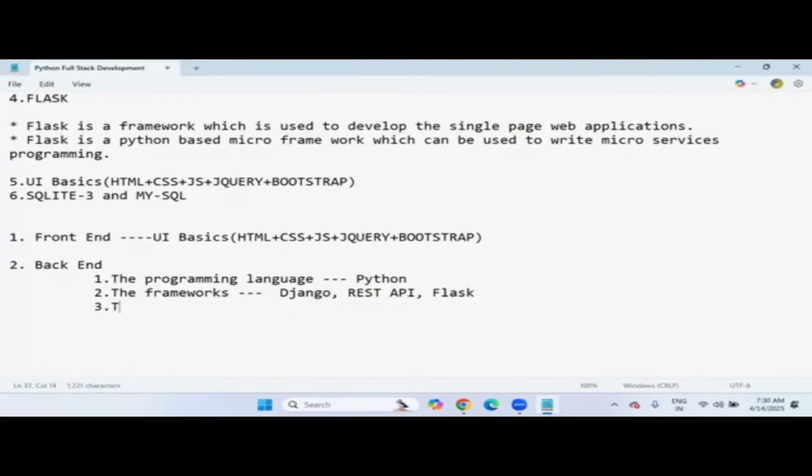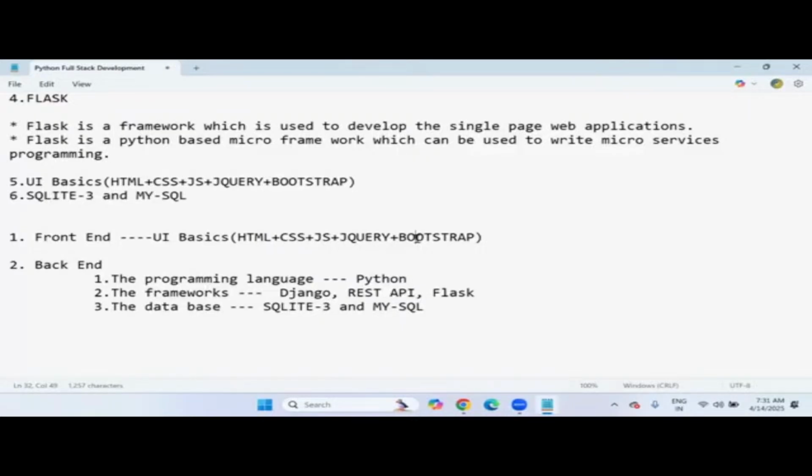Yes, the third compulsory one, the database. For database purposes, we have tools like SQLite 3 and MySQL. See, SQLite 3 is a built-in database integrated with the Django framework. When we create a Django web application, a Django project, that project is associated with inbuilt SQLite 3 settings.